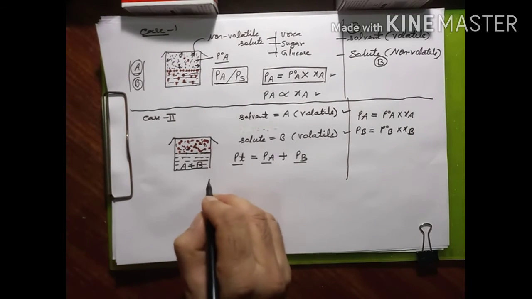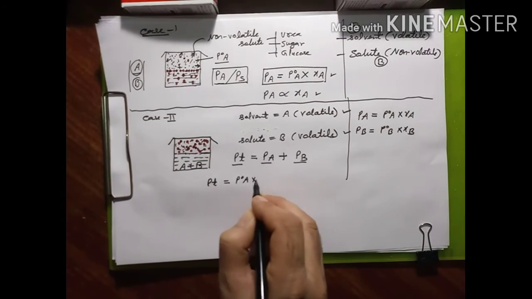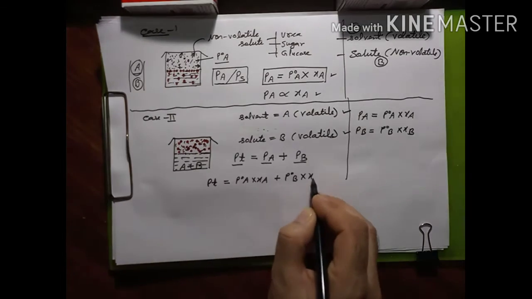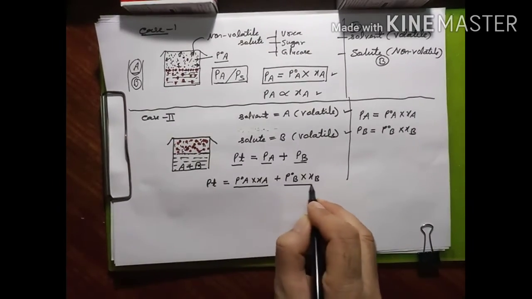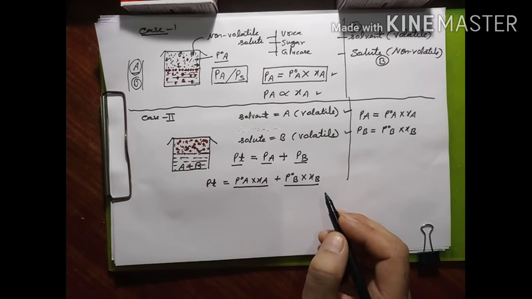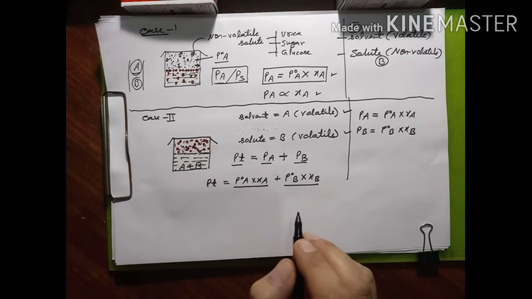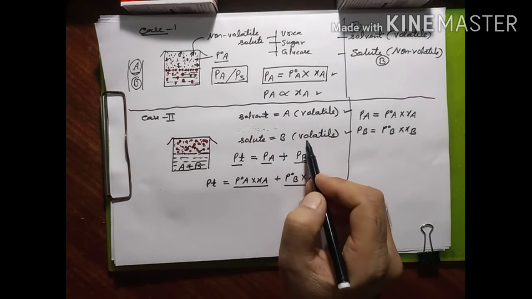It means the total vapor pressure PT will be equal to P naught A into XA plus P naught B into XB. So this is the partial vapor pressure of component A, and this is the partial vapor pressure of component B. Like this, we can calculate the total vapor pressure of such a type of solution in which component A and component B are both volatile.